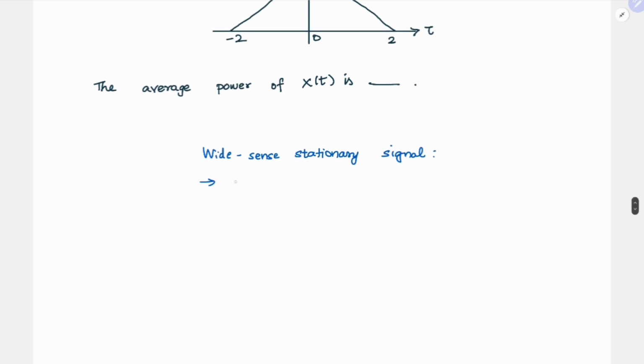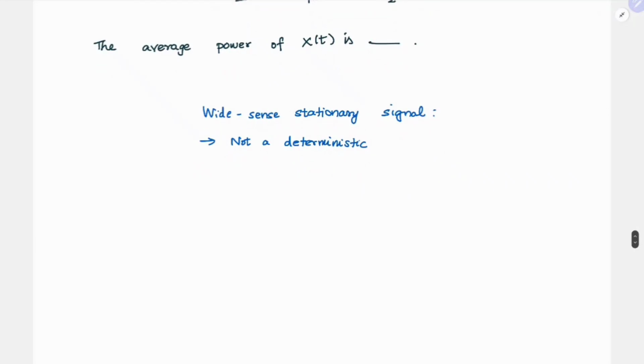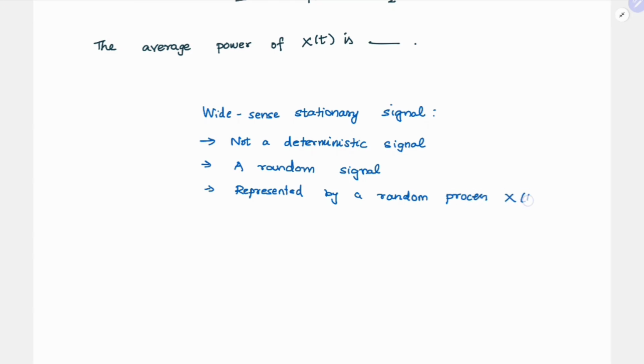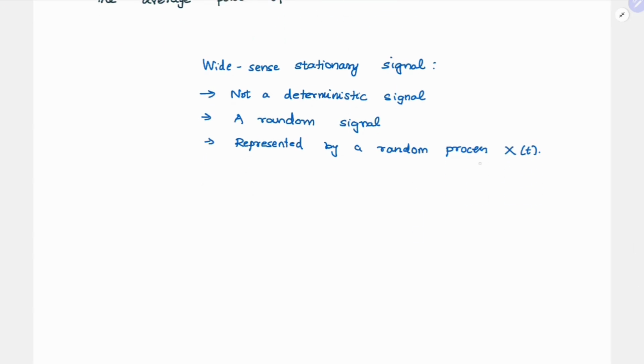So first thing to understand is it is not a deterministic signal. So you cannot represent it mathematically like a sine omega t or u of t, something like that. So it is not a deterministic signal. So what is it? It is a random signal, right? And usually it can be represented by a random process x as a function of time, right? So this is for any random process, but for a wide-sense stationary signal